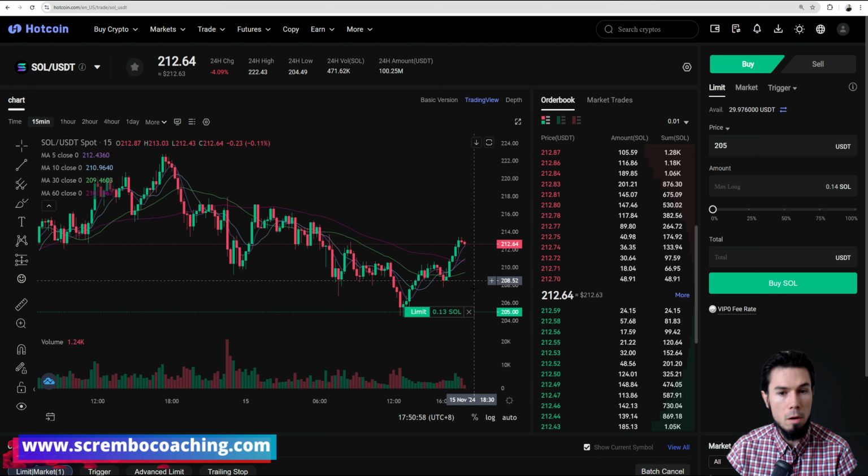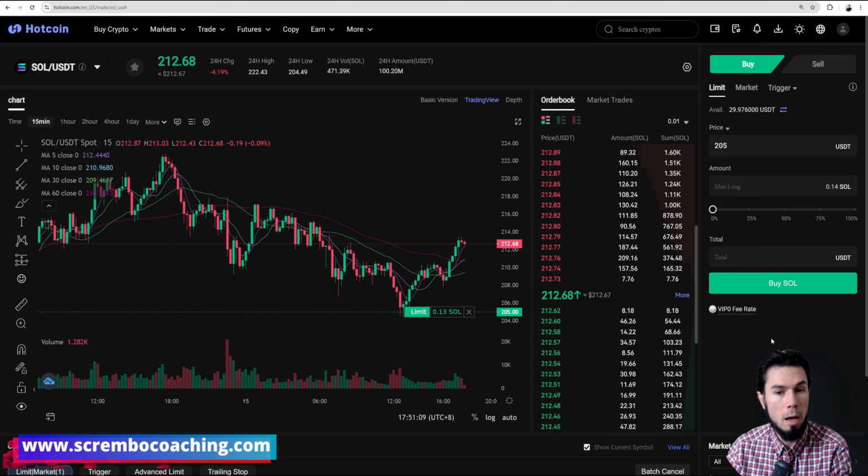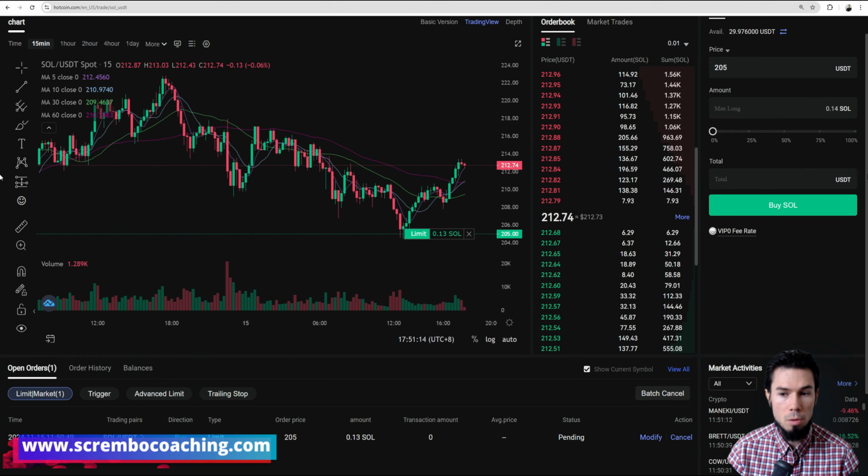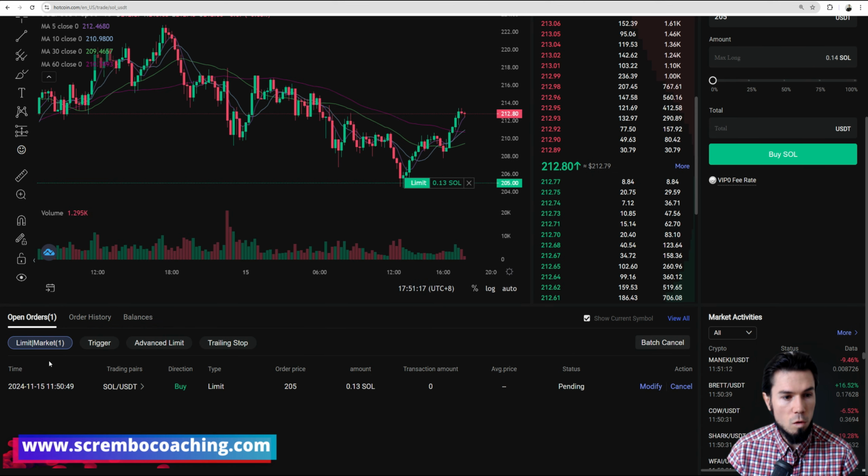If the market is decreasing to that price, automatically when the price is touched, my order will be filled and I'll have my Solanas purchased, consisting of 0.13 as quantity of Solana at that price. Simple and straightforward. I can pretty much scroll down on this page, right? And I'll see my order, which is going to be pending right here in the open orders.